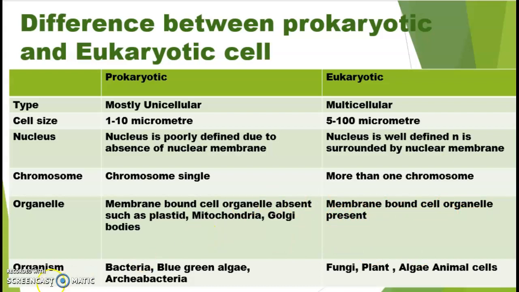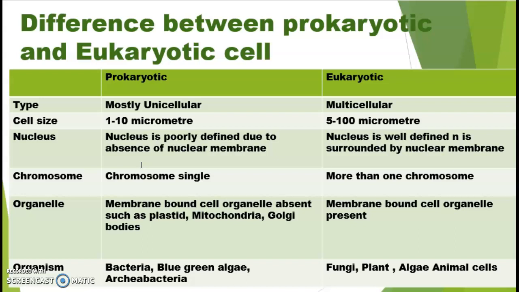For example, bacteria, blue-green algae, archaebacteria come under the category of prokaryotes, while fungi, plants, most of the algae and animal cells come under the category of eukaryotic cell. So in this slide, basically we have to remember about the size, that prokaryotic cells are mostly smaller than eukaryotic cells, and nucleus is poorly defined or not well defined.